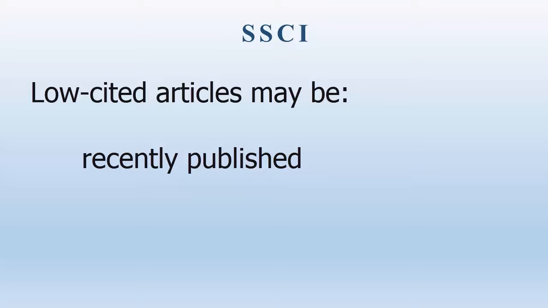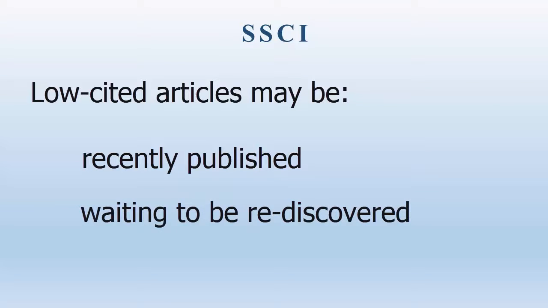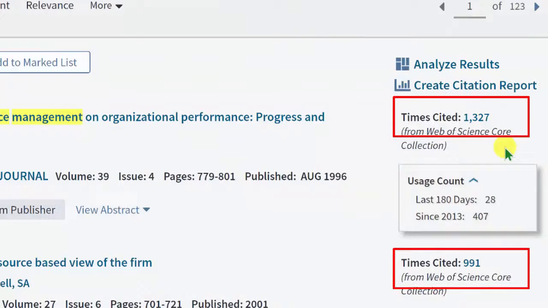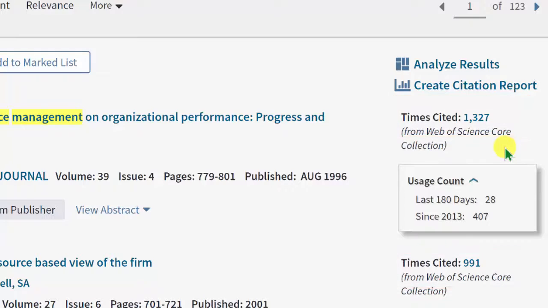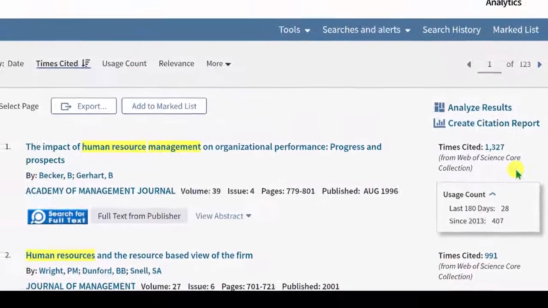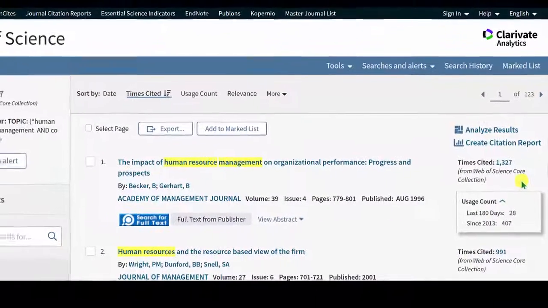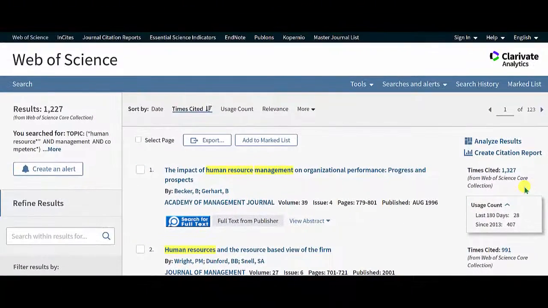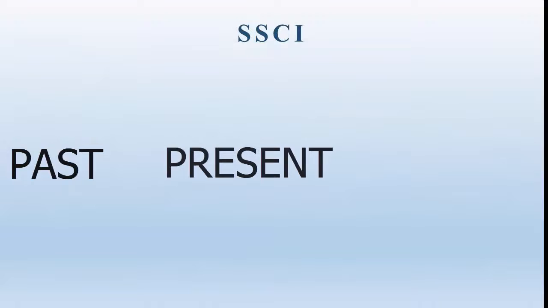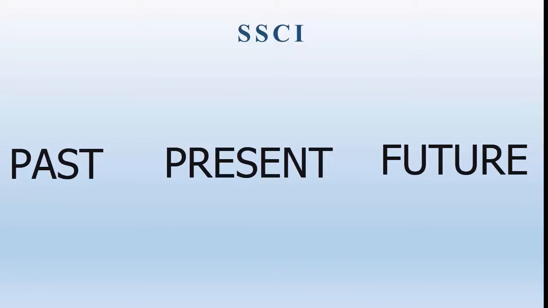On the other hand, even if it's old, it could be a diamond in the rough, just waiting to be rediscovered. The point is that items that are well cited are certainly part of the discussion, and if you are going to be part of that discussion, you will definitely want to know what they are saying. Akin to that, this database allows you to follow the discussion in the past, present, and future. Let me show you what I mean.